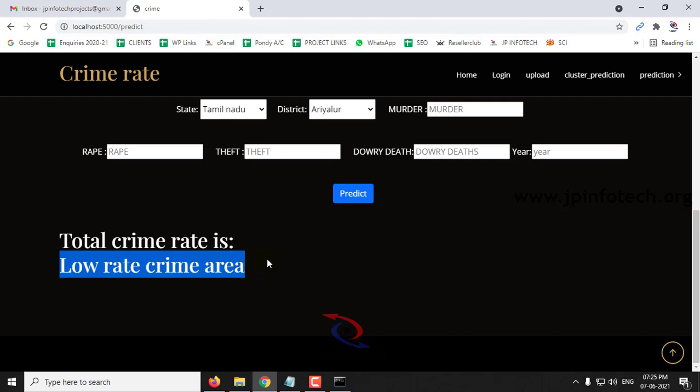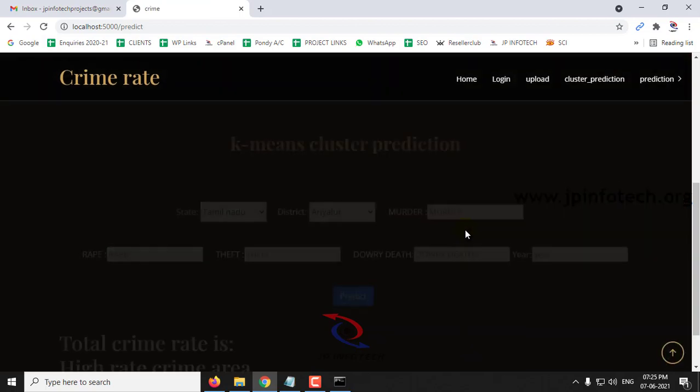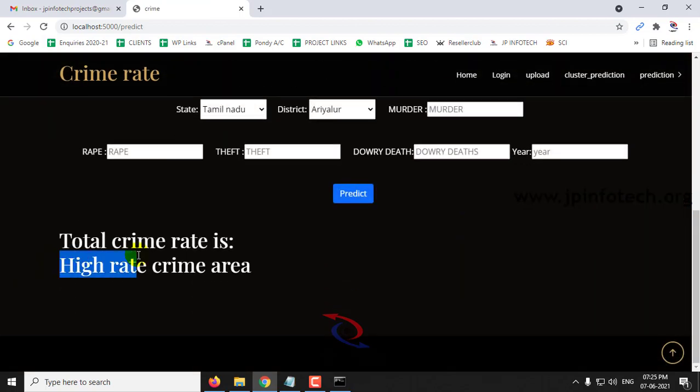Now let me show you the other case. The state is Tamil Nadu. Let me select the district as Chennai. The murder count is around 103, rape around 47, theft around 1540, dowry death around 16, and this also happened in the year 2010. Then click predict, and now you can see the prediction result is high rate crime area, that is 1. So I have shown you the scenario with both cases.